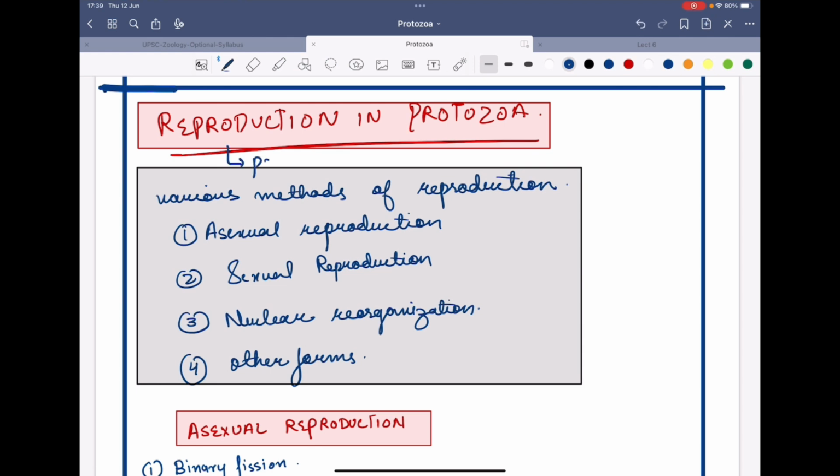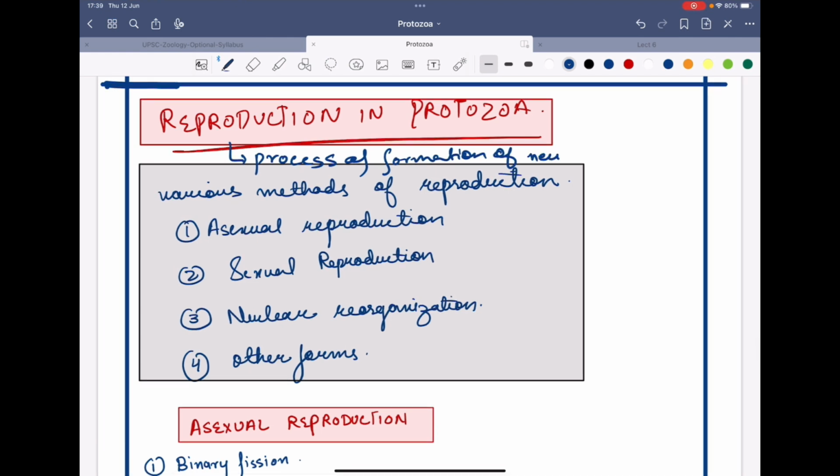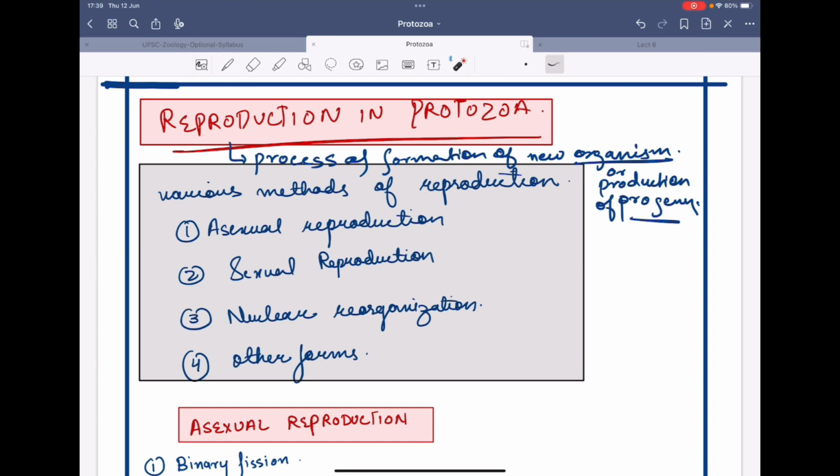It is the process of formation of new organisms or production of progeny. So there are various methods of reproduction that are found in protozoa.